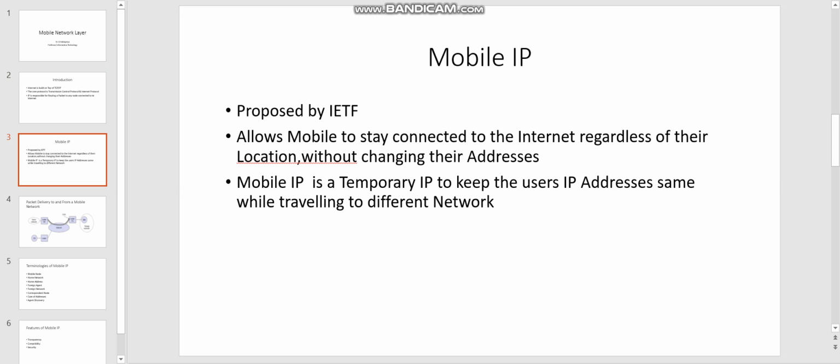So now Mobile IP was proposed by the IETF, the Internet Engineering Task Force. The very interesting part of IP is the introduction of Mobile IP. Mobile IP lets a device stay connected to the internet regardless of its location without changing its address. So Mobile IP is a temporary IP to keep the user's IP address the same while traveling to different networks. In other words, we are always connected to the internet even when we are moving.